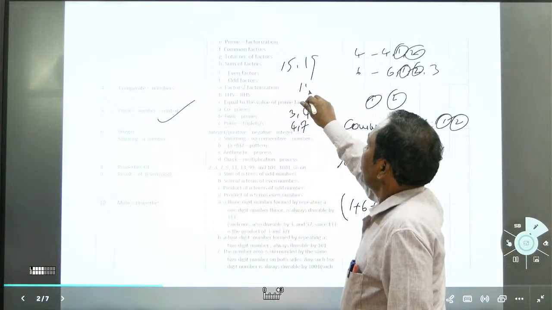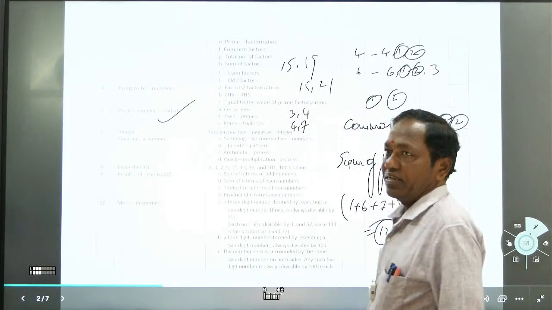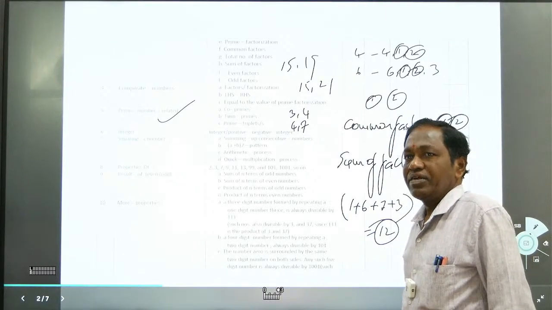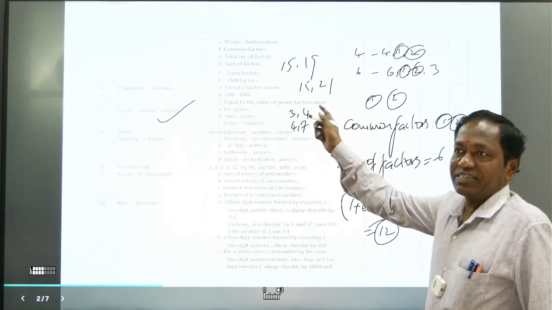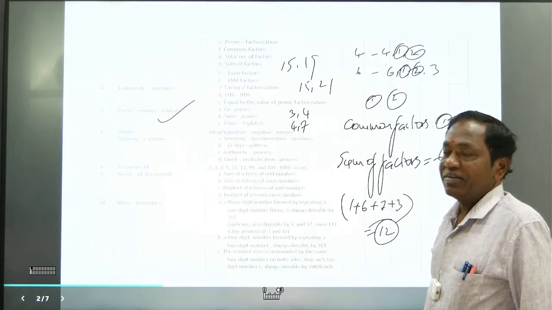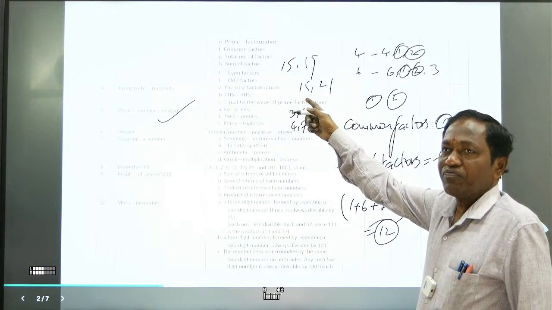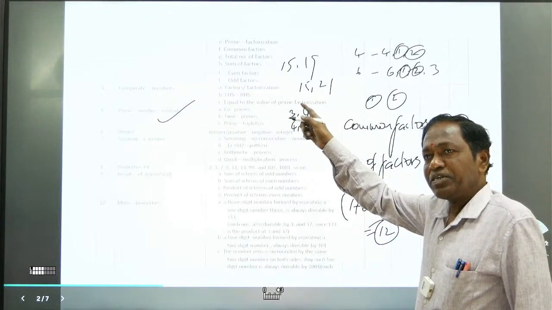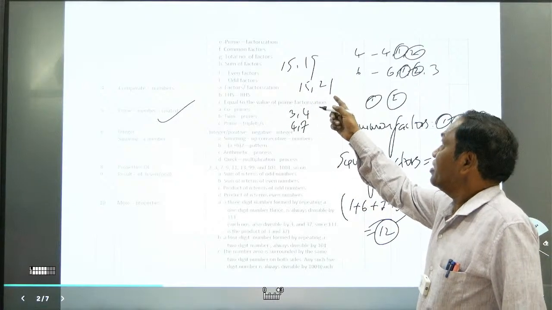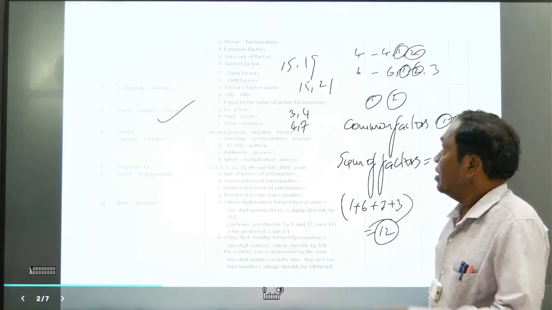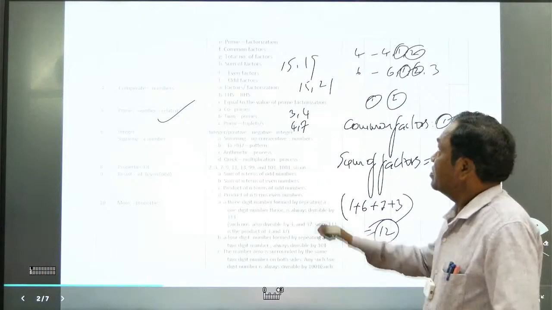And 15 and 21, how do you check it? We can see whether the sum of the digits is divisible by 3 or not. 15 is a multiple of 5 and 21 is a multiple of 3. So definitely they are not co-prime numbers.